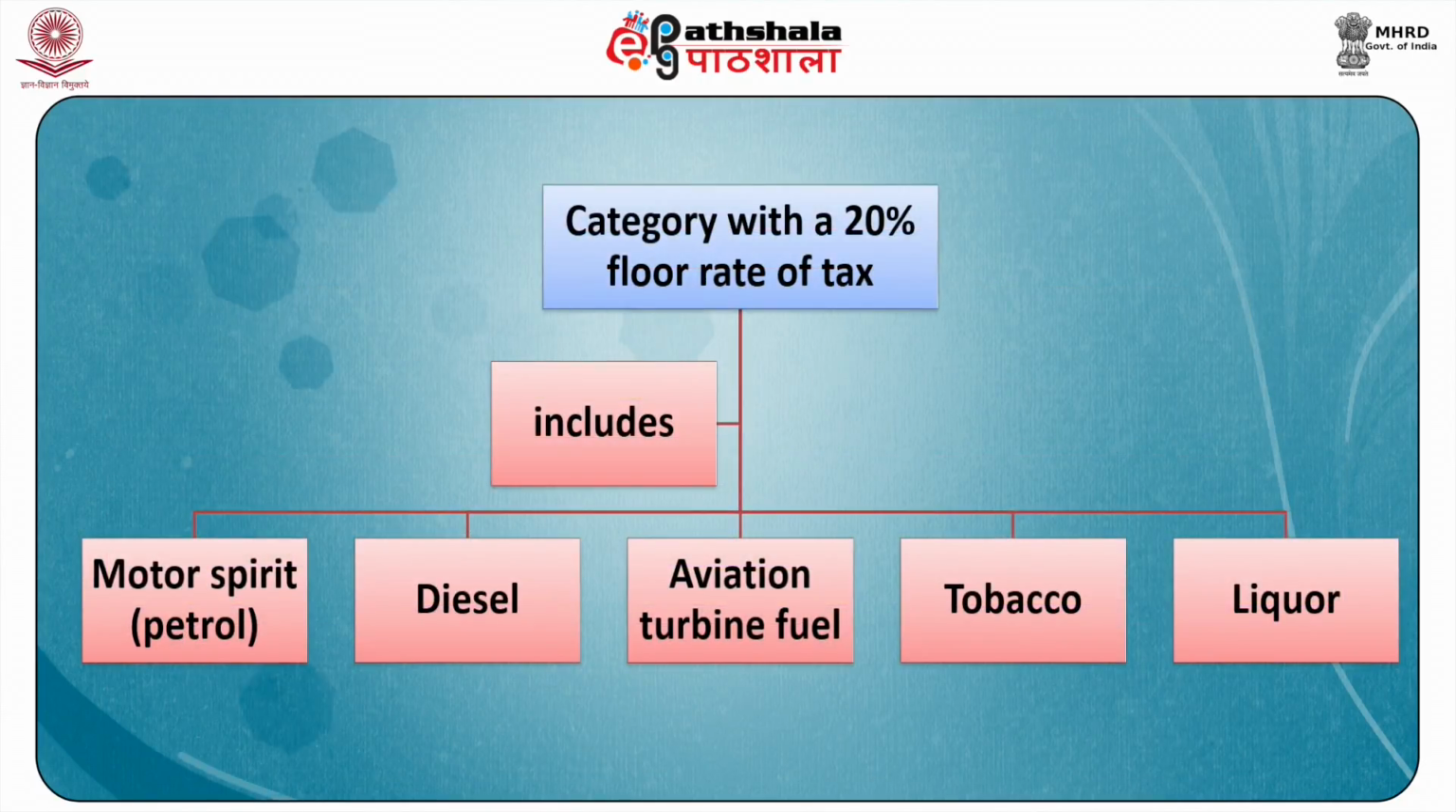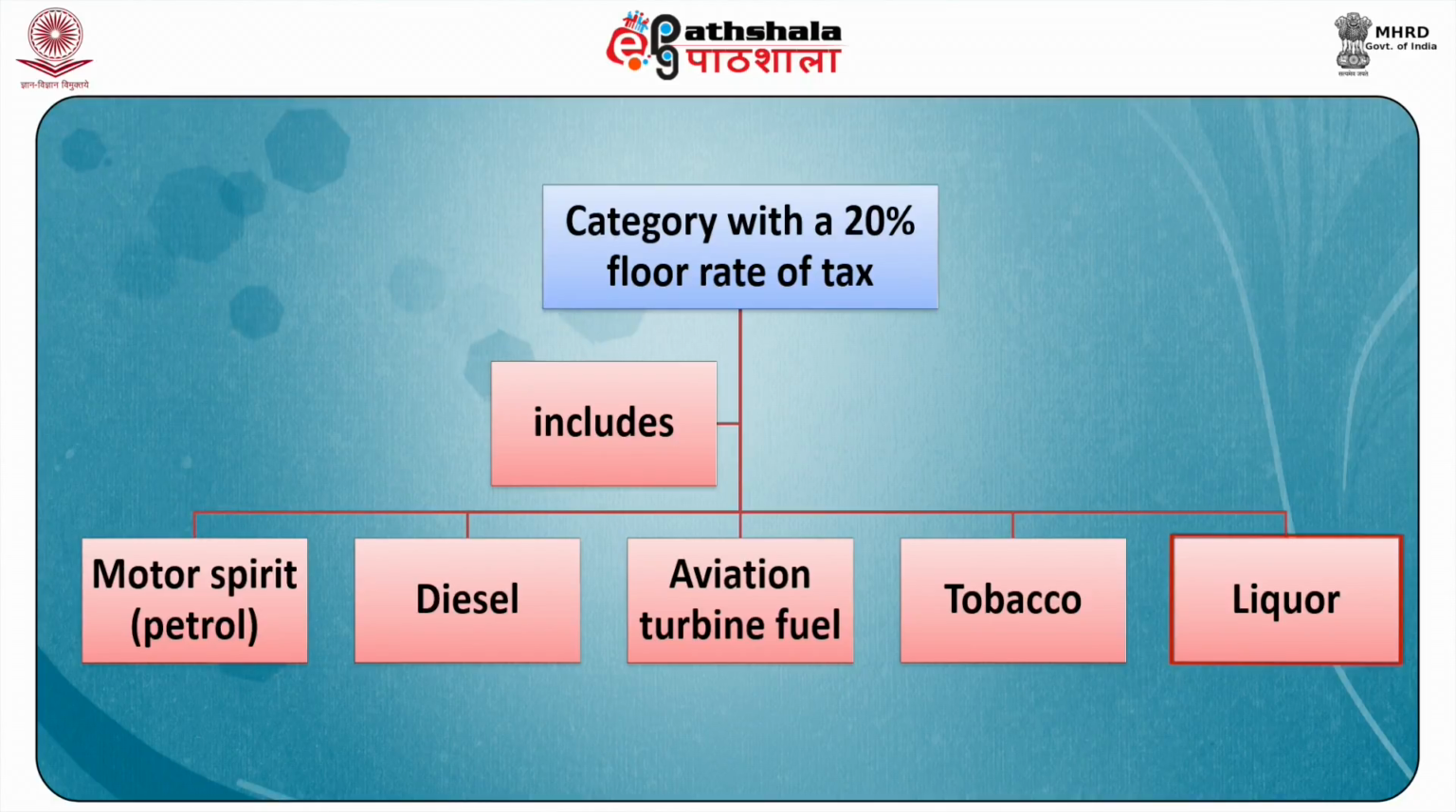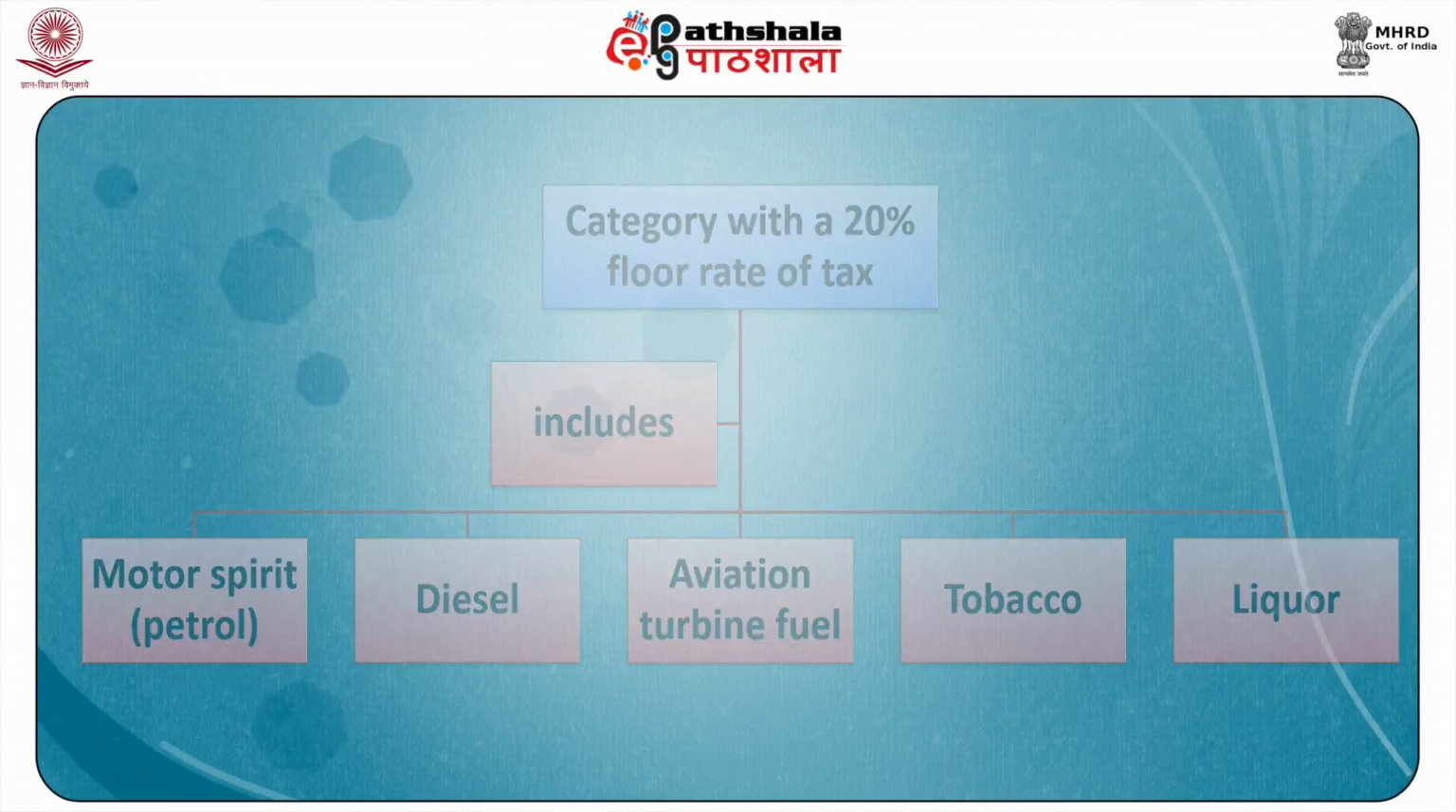There is also another category with the 20% floor rate of tax. Floor rate of tax means minimum 20% tax will be there on those commodities. This category includes items like motor spirit, that is petrol, diesel, aviation turbine fuel, tobacco and liquor. These tax rates vary from state to state, and it is totally the discretion of the state to decide the rate of tax on these commodities.